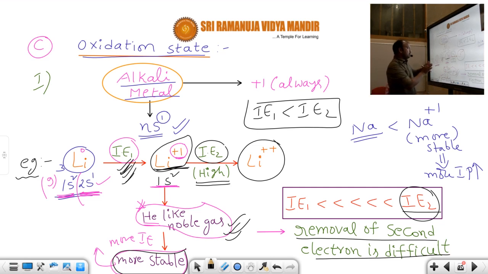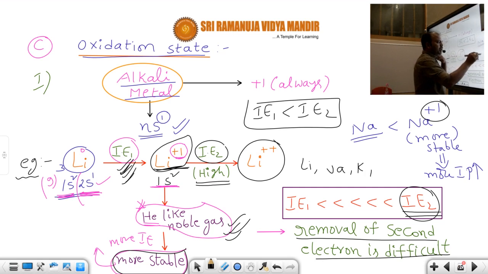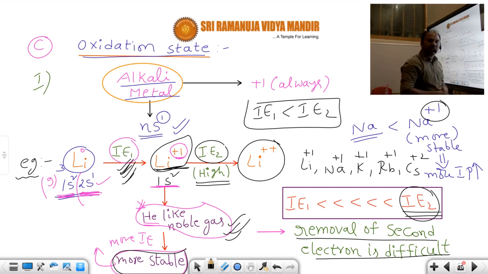So removing an electron from the lithium atom is very easy. We can remove only one electron easily. That's why all these elements lose how many electrons? If you take lithium, sodium, potassium, rubidium, cesium, all these lose only one electron. Why don't these elements lose two electrons? Because the second ionization energy of alkali metals is very high. Whenever the second electron of an alkali metal is removed, it is very difficult and ionization energy is more. Those elements are highly stable at the +1 state.